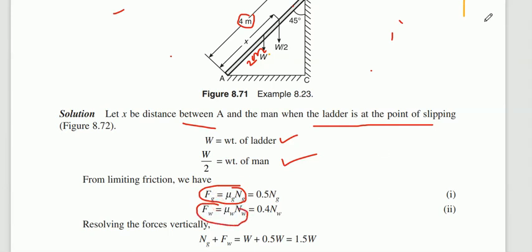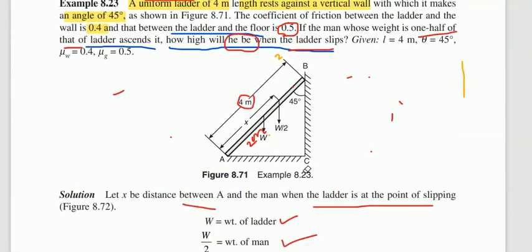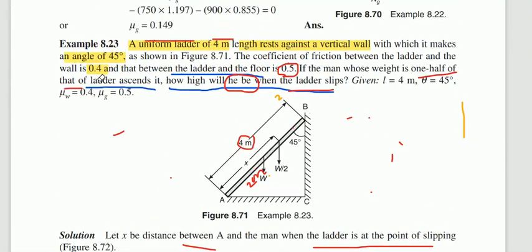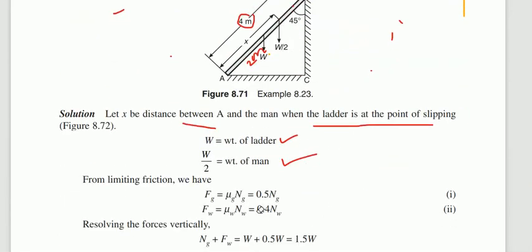The limiting friction formula is there, that is what we have written. Mu g and mu w they have given. That is, the coefficient of friction between ladder and the wall is 0.4, ladder and the floor is 0.5. Floor is nothing but ground, 0.5, 0.4 they have written.